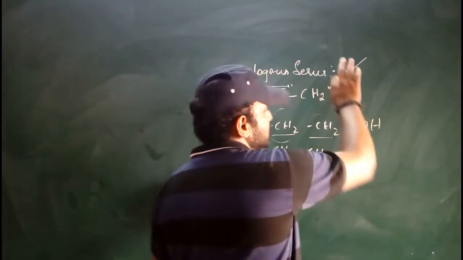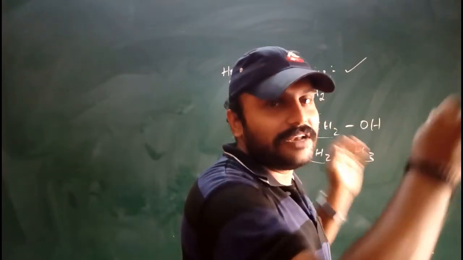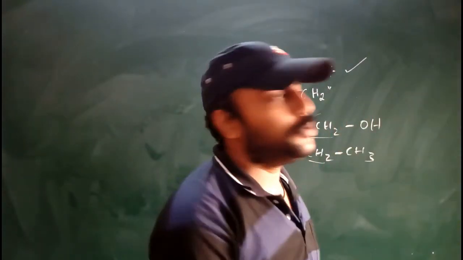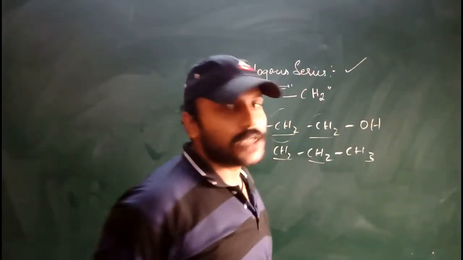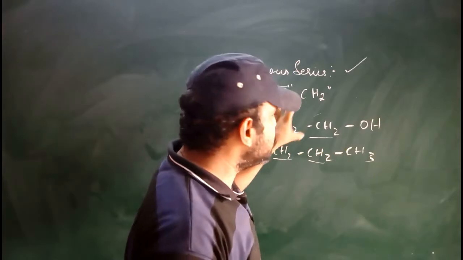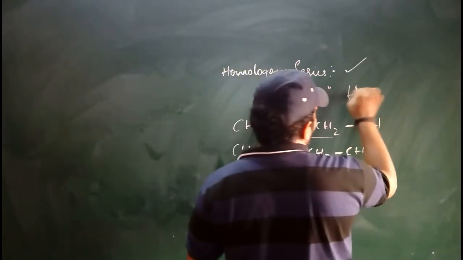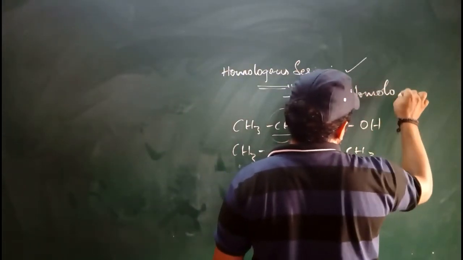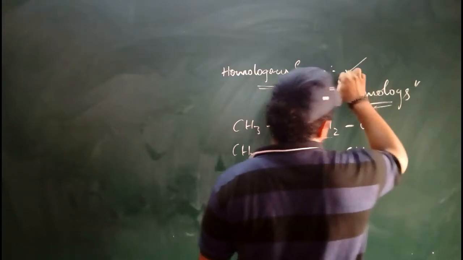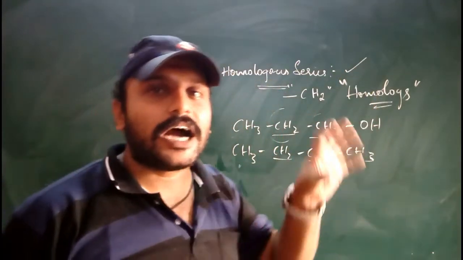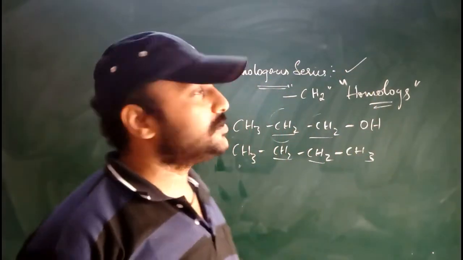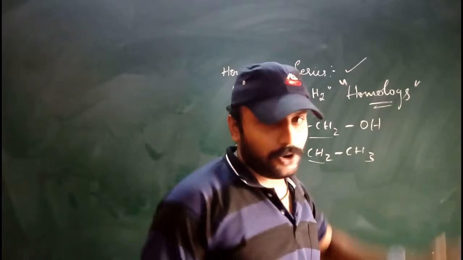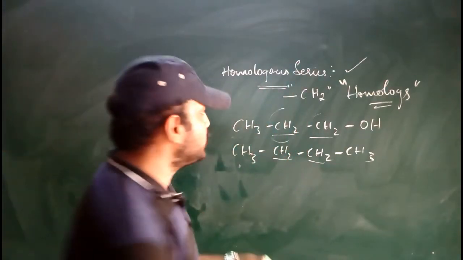The homologous series is a series of carbon compounds in which successive compounds differ by CH2, and each individual carbon compound is called a homolog. Individual carbon compounds which form a homologous series are called homologs. And what are the properties of homologous series?